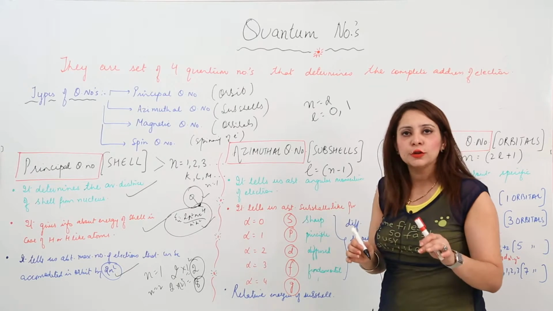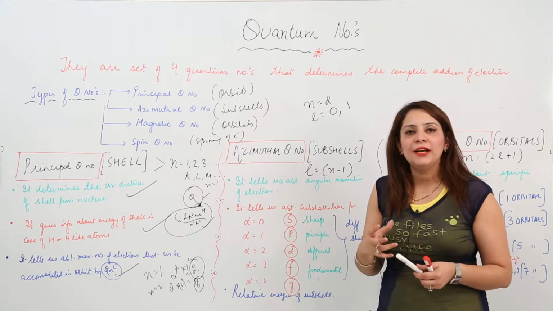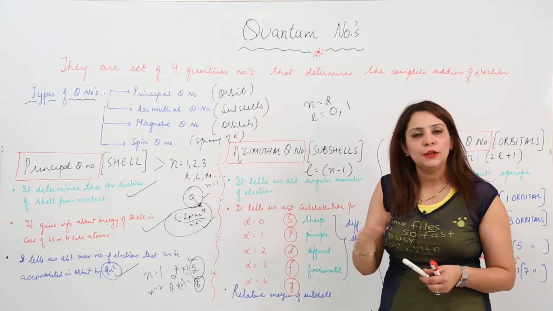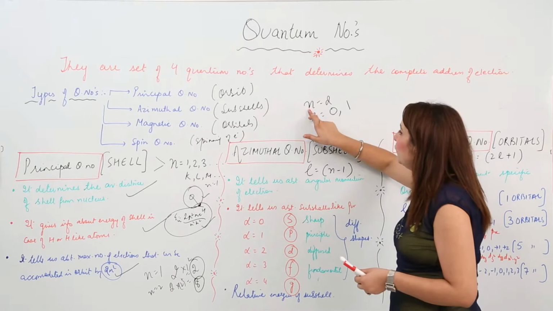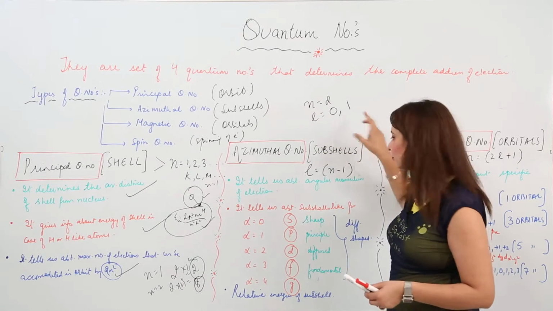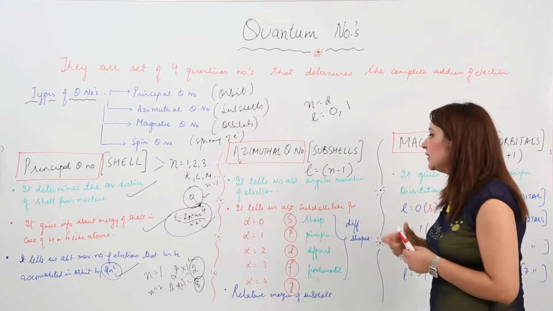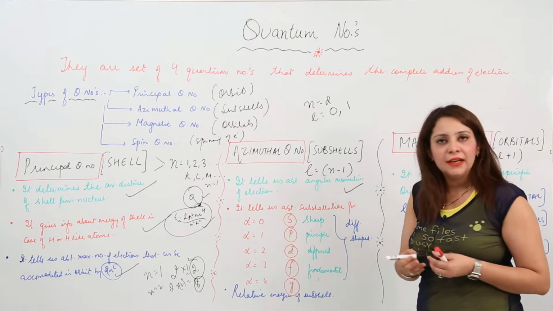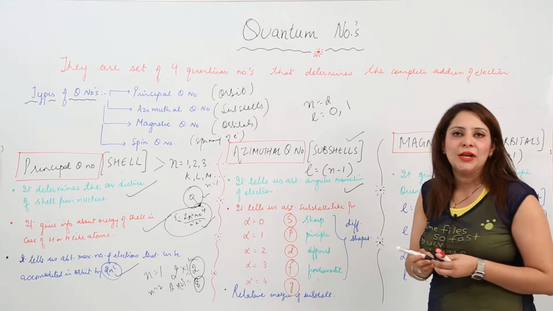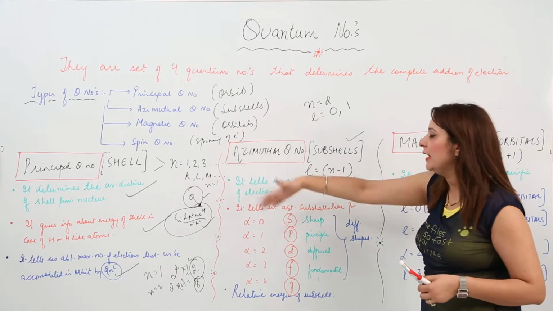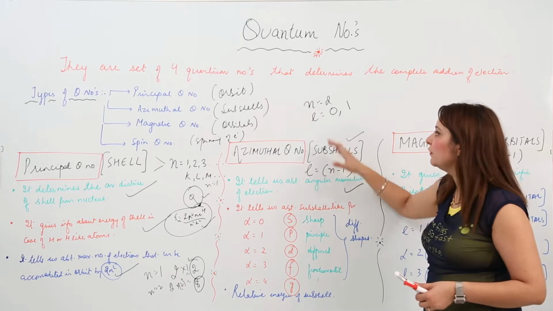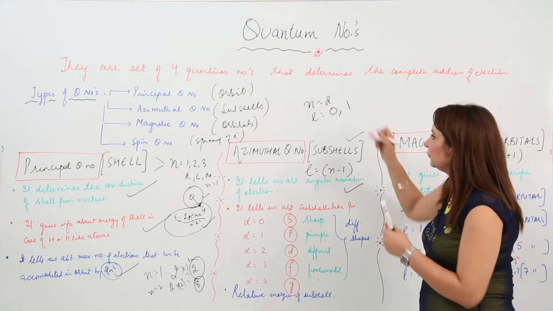It can be 0 also. Whenever you have to write the values of l, the maximum value will be n minus 1, but you start with 0. So if n is equal to 2, l is equal to 0 and 1, right? So it tells us about the angular momentum of the electron. What is it trying to denote? It is trying to denote the subshell. The shell consists of subshells, and how many subshells it possesses is given by the value of l.